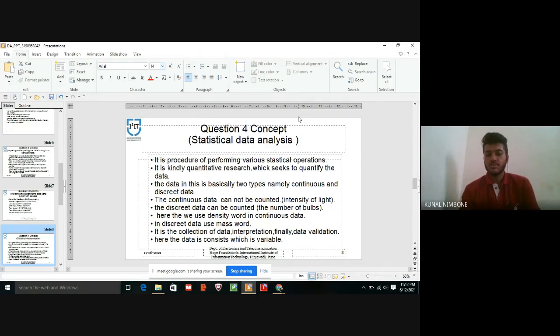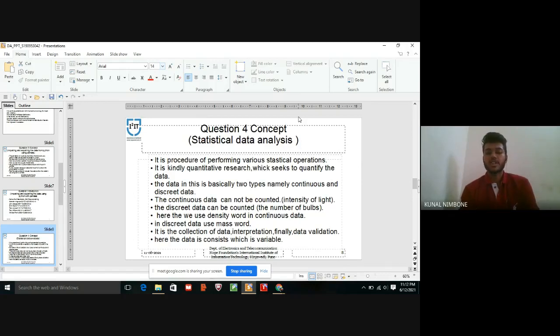In continuous data we use the word density, and in discrete data we use the word mass. Statistical data analysis is also known as collection of data, interpretation, and data validation.